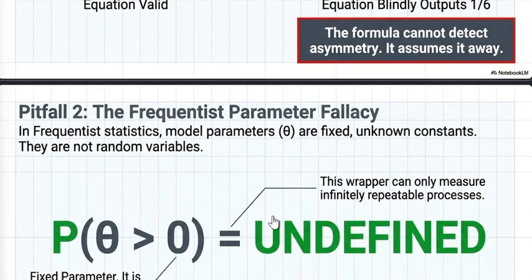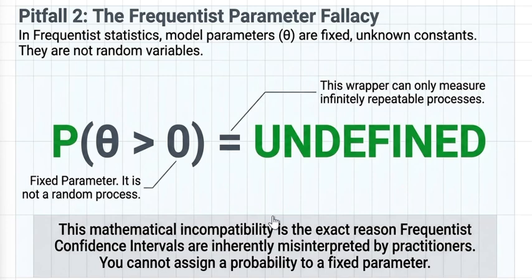Next, in frequentist probability, the probability of a fixed parameter is undefined. In frequentist statistics, theta, a model parameter, is fixed and unknown, not random. So the probability of theta greater than zero is meaningless frequentistically. This is why frequentist confidence intervals are widely misinterpreted. This we will study in a future topic.